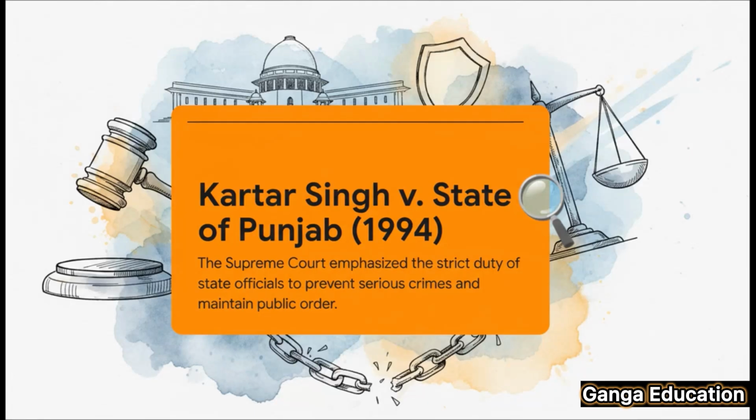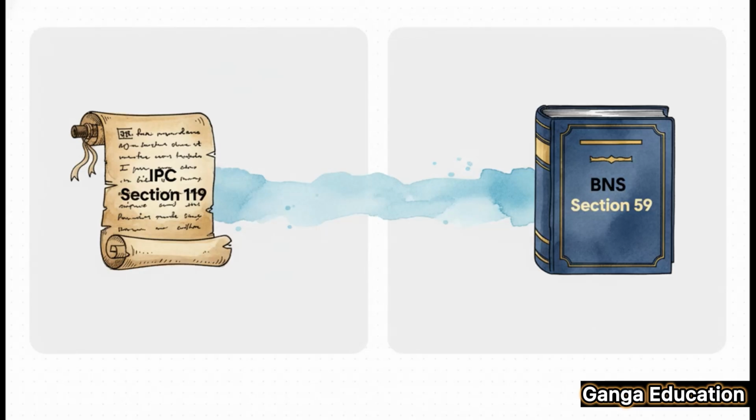In this area, the case of Kartar Singh versus State of Punjab is really important. The Supreme Court, in its judgment, really hammered home the point about the strict duty and responsibility of government officials to prevent serious crimes and maintain public order. This case just reinforces that high standard we expect from public servants. And you guessed it, this section also has an old counterpart. ये section पहले IPC section 119 था, जो अब replace हो चुका है.